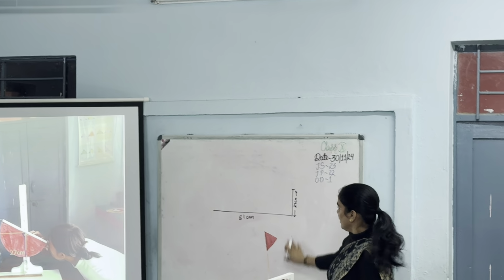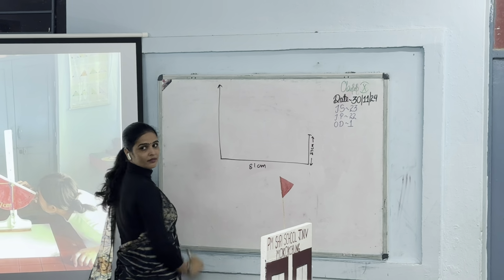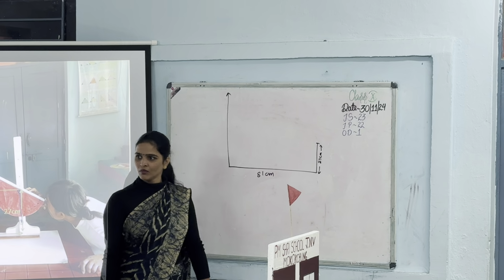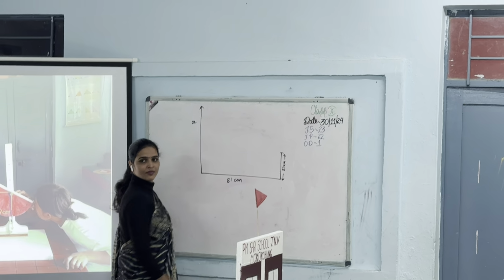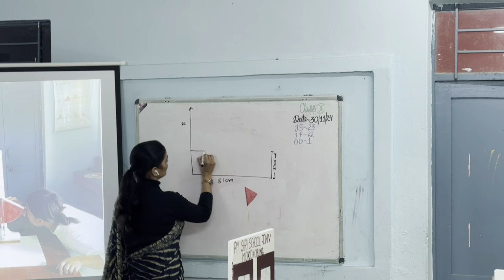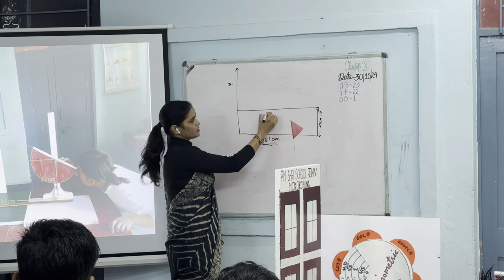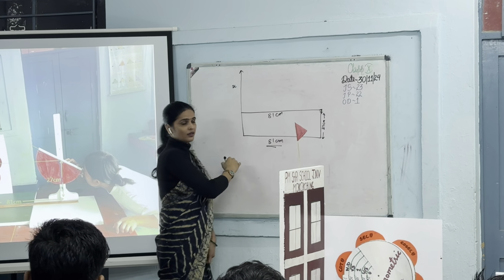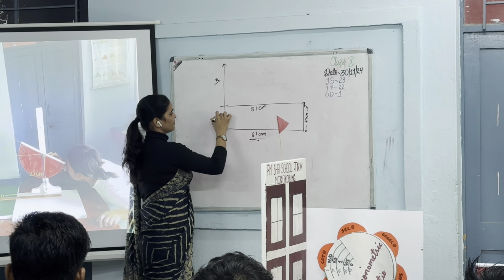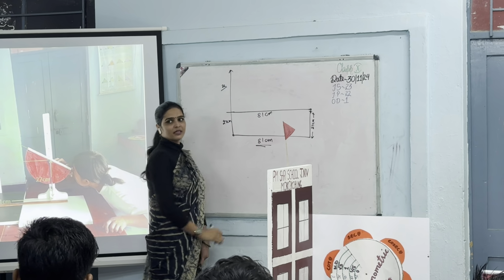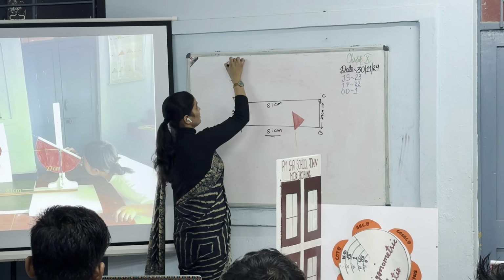After that, what is the height of the building? We don't know the height of the building, so let it be x. When we draw the parallel line from the clinometer, if the base is 81, then it is also 81. So let it be x, and the clinometer height is 27, so it is also 27. Mark the points A, B, C, D, E.